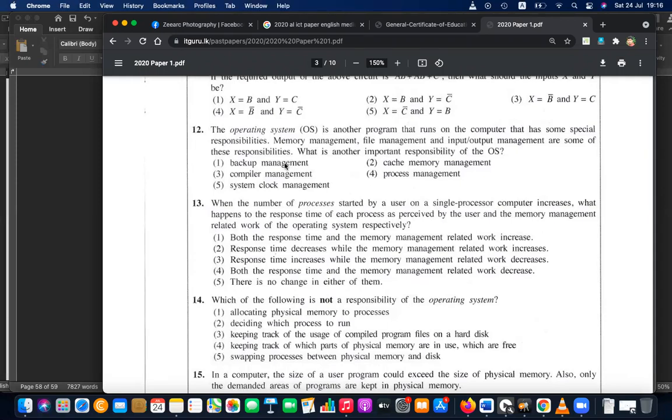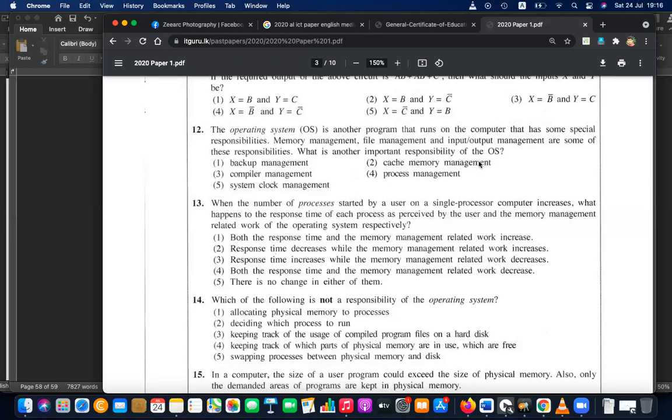Backup management is not traditionally a responsibility of the operating system, but modern operating systems have backup capabilities, so it can be. Cache memory management also comes under memory management, so it's a sub-discipline. Let's forget that.